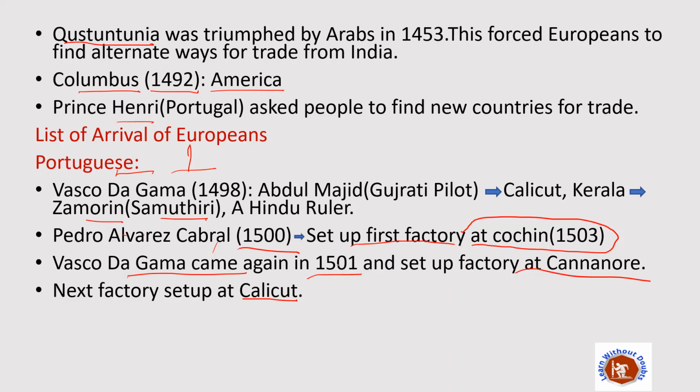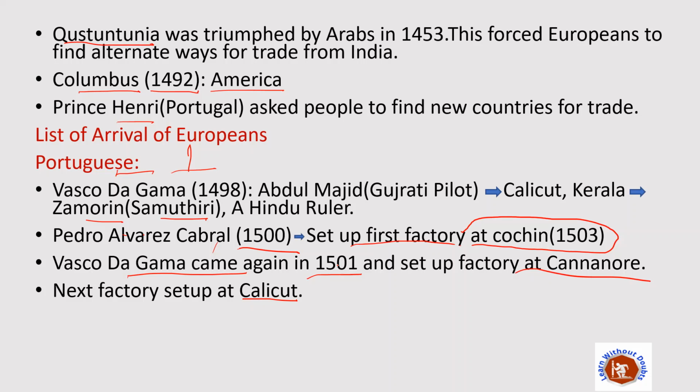The reason behind that was when they came to India, they saw that India was a very rich country at that time. They saw these things and became greedy. They wanted to control the administration of this place. They wanted to permanently settle in India. So that was the reason behind that.